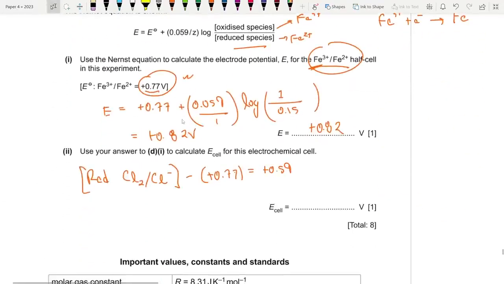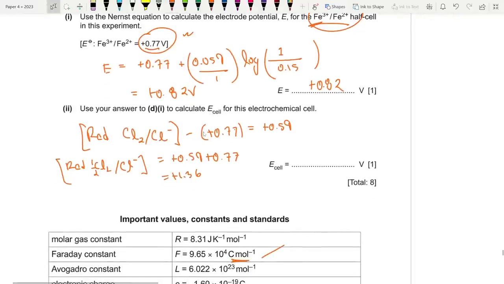So what is the reduction potential of the chlorine half cell? It is actually equal to 0.59 plus 0.77, which is 1.36, plus 1.36.